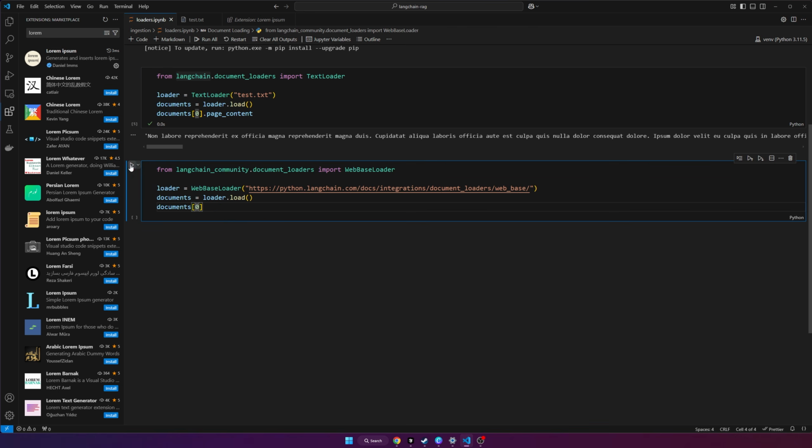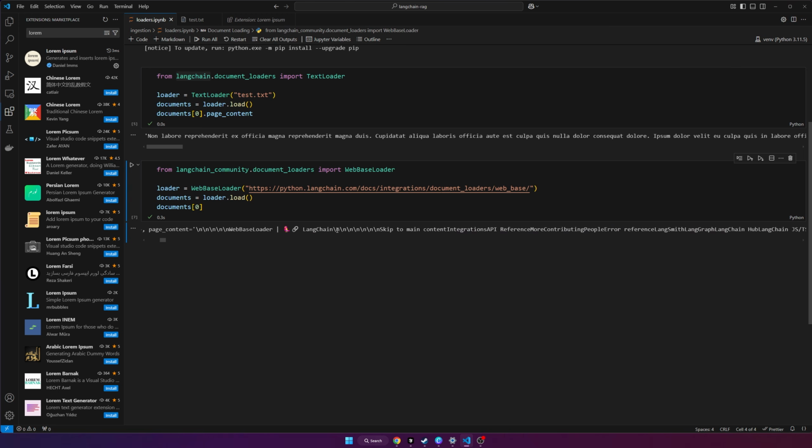Let's see what we get. All right, that was fast. So we got our document. We can see that it has metadata of the source, which includes the URL. It also includes the title of the website, which is useful as well, so WebBaseLoader from Langchain. And then also a description. So it says this covers how to use the WebBaseLoader to load all text from HTML web pages into a document format that we can use downstream. It also includes the language. So as you can see, this one has a lot more useful metadata.